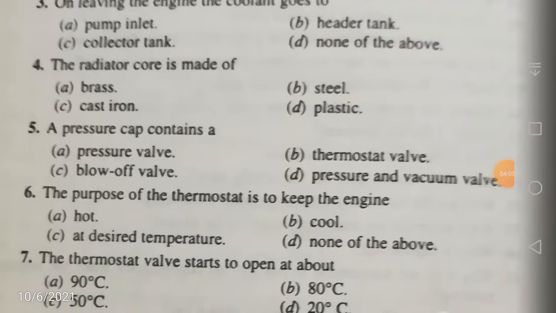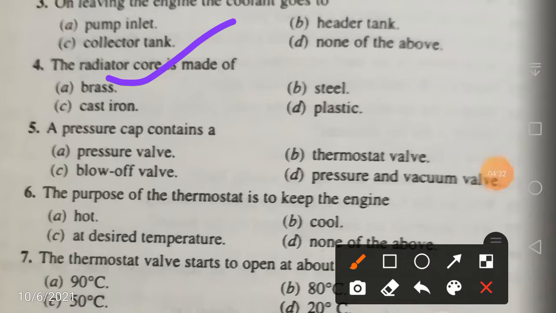Next question: the radiator core is made of, actually, so the materials for your radiator are copper and yellow brass, and sometimes aluminum is also used for reducing the cost and also weight, but the core is normally made of brass. To be specific, it is yellow brass. So the radiator core is made of neither steel nor cast iron nor plastic, so it will be made out of brass. Your answer is A.